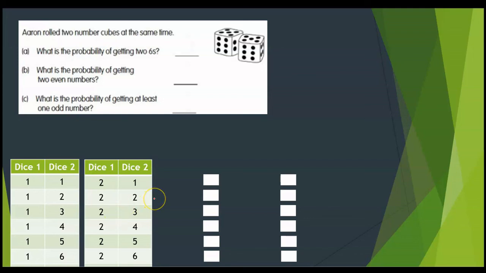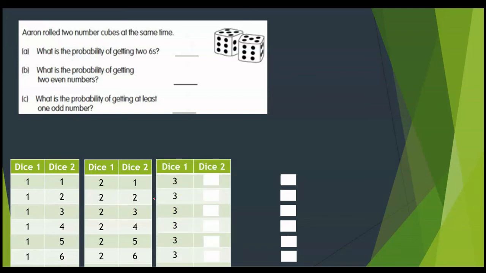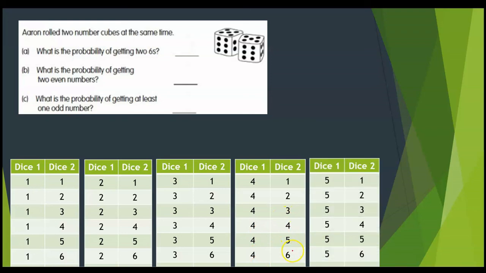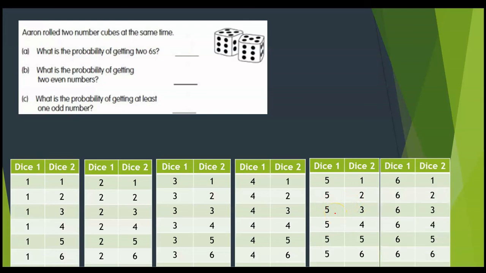possibilities. Or I can also get 3 on die 1 with 1 on die 2, or 3, 2, or 3, 3, or 3, 4, or 3, 5, or 3, 6. Or I can get 4, 1, 4, 2, 4, 3, 4, 4, 4, 5, 4, 6. Or 5, 1, 5, 2, exactly the same until I reach 6, 1 up to 6, 6 here.